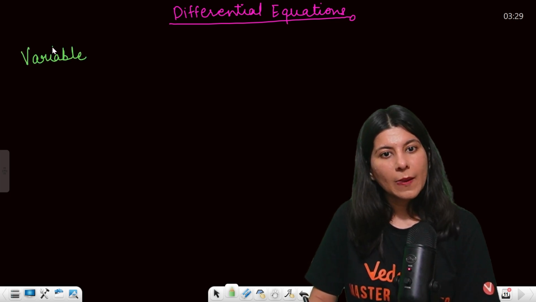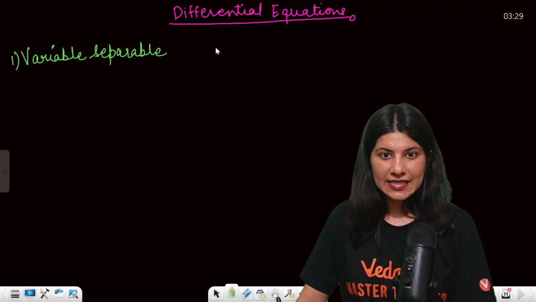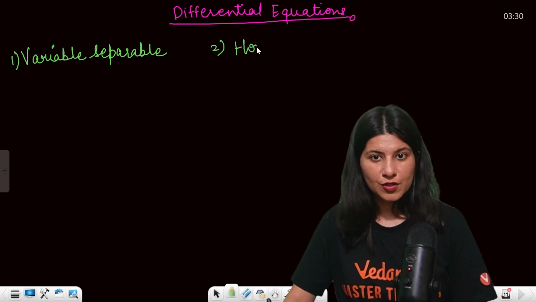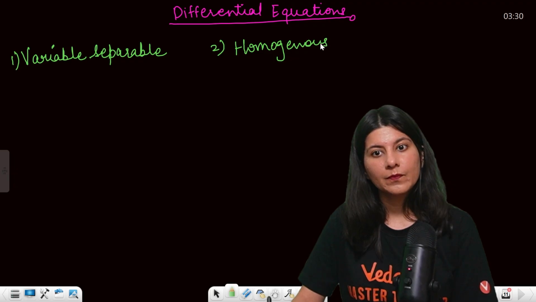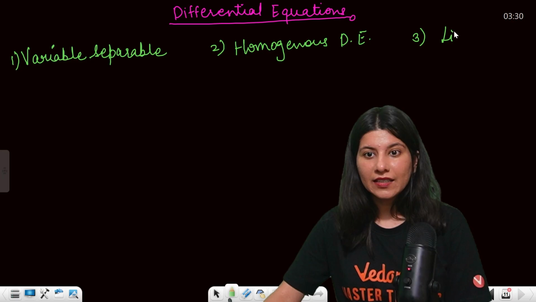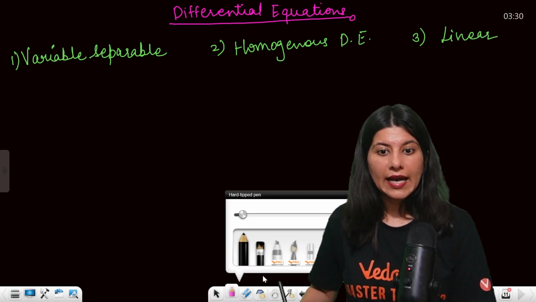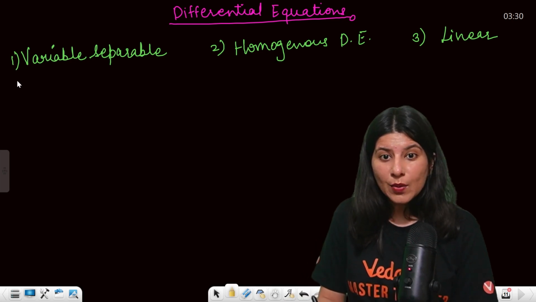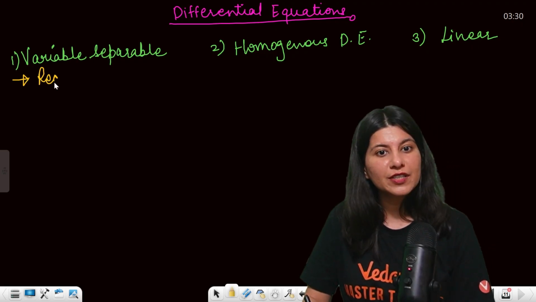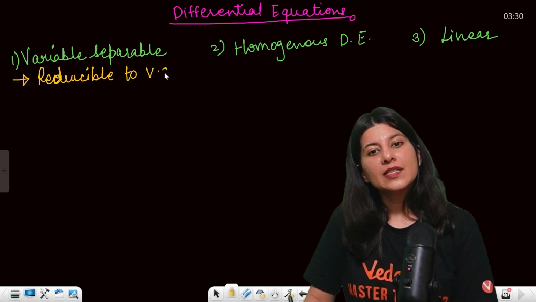First, variable separable. Second will be homogeneous differential equation. And then linear. These are the three types. Now after variable separable, we have another type which is reducible to variable separable.